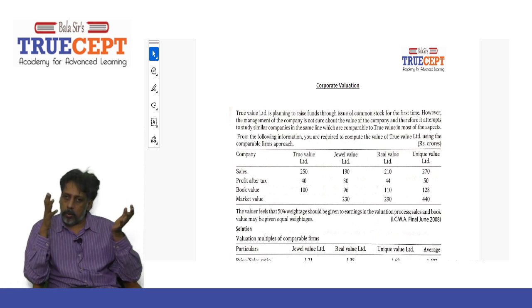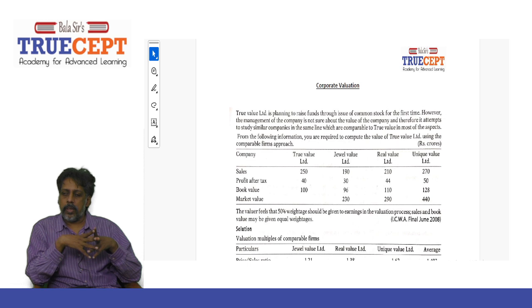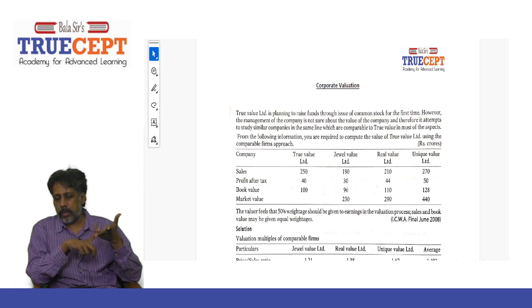Now we are trying to list our shares in the market. So they have given the market value of the equity shares of the 3 proxy companies: 230 crore for Jewel Value Limited, then for Real Value 290 crore and for Unique Value 440 crore.